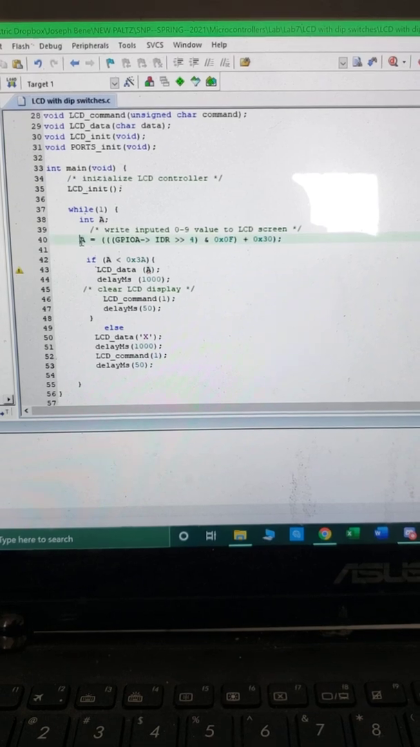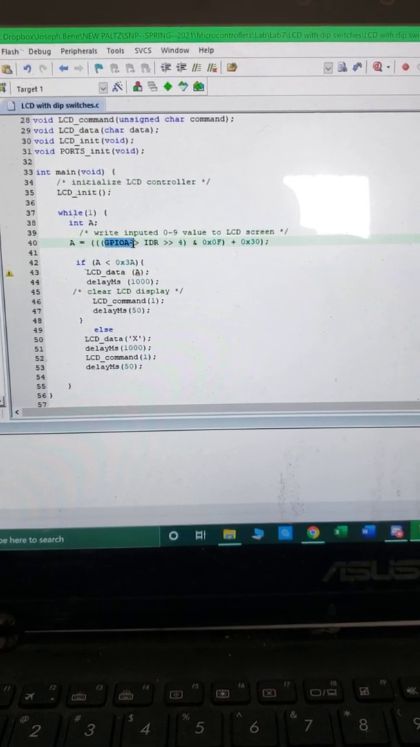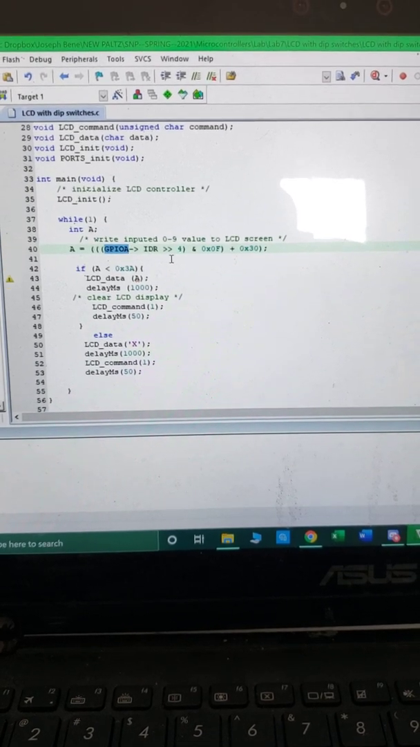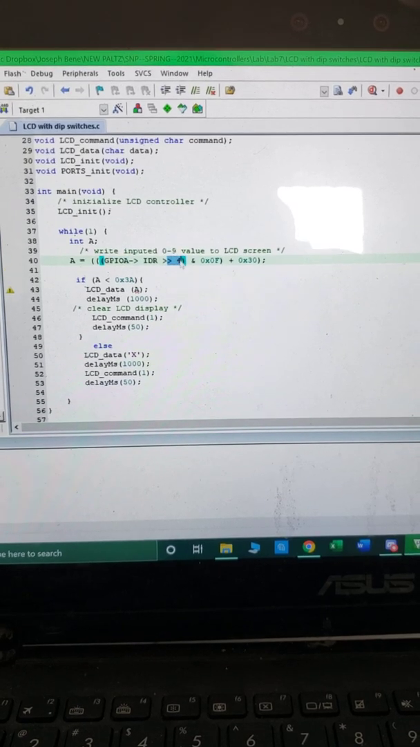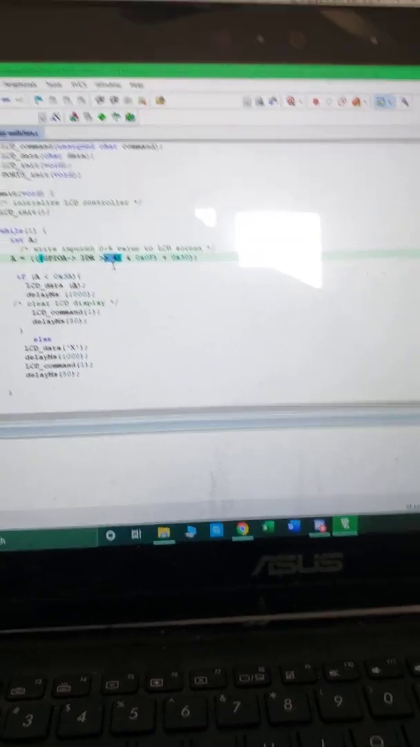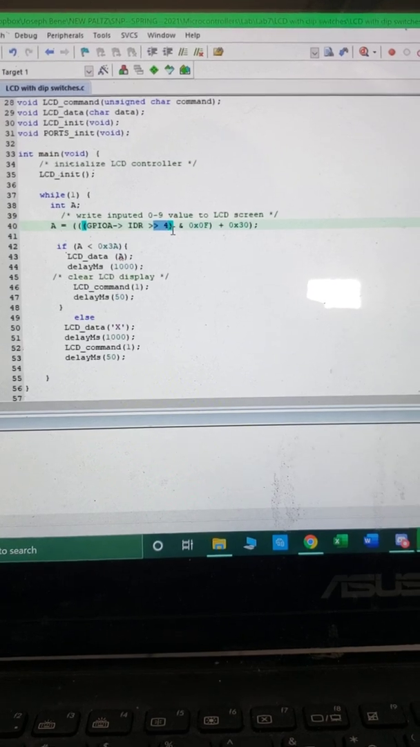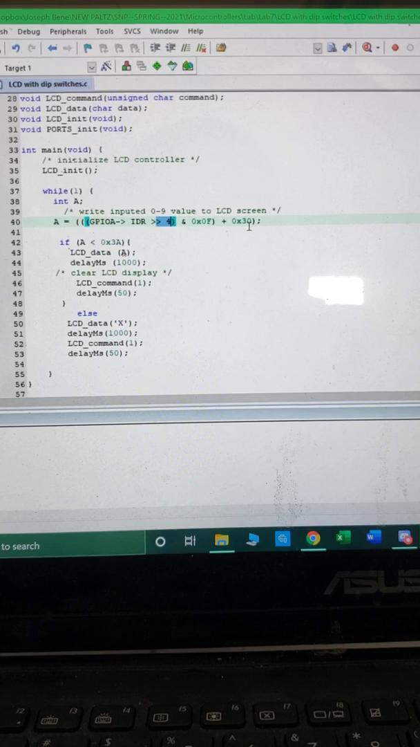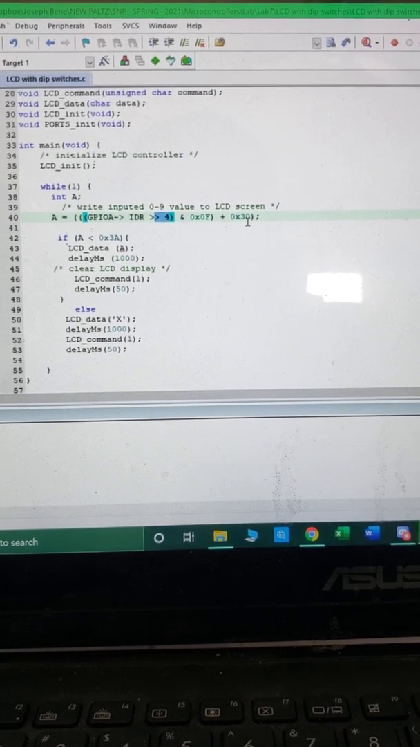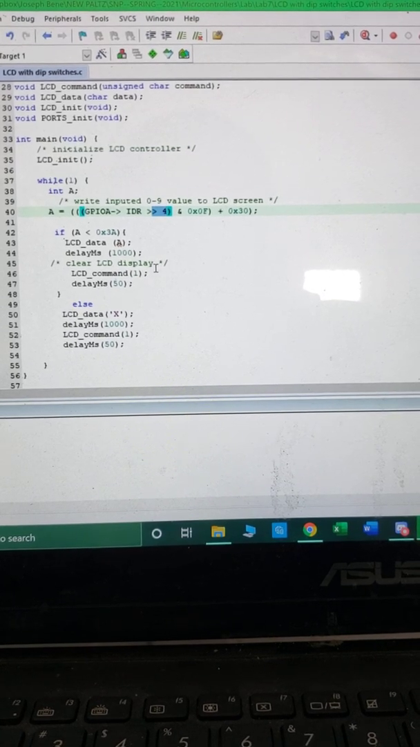We are creating a variable called A, GPIO-A, so we're outputting and reading the values, shifting those values over to the left, since we're only using the first 3 bits or 4 bits, masking it, and then adding a value of 30 to create an ASCII value from the inputted value of the dip switches.